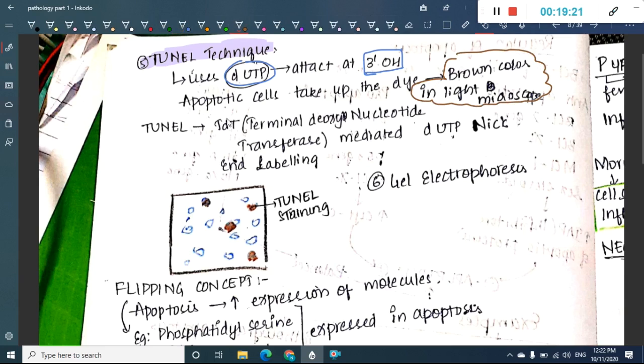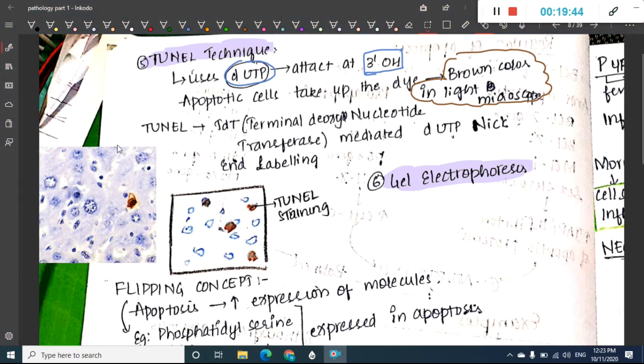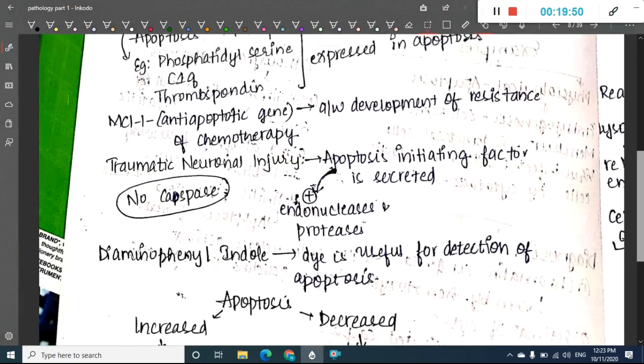So this is TUNEL, or TdT, terminal deoxynucleotidyl transferase end labeling mediated dUTP nick end labeling. This is TUNEL staining which you see in apoptosis. And you can also do the final technique, which is gel electrophoresis, which has already been shown in the previous picture. This is the TUNEL technique which you can see. These are the brown colored staining, which is TUNEL staining.